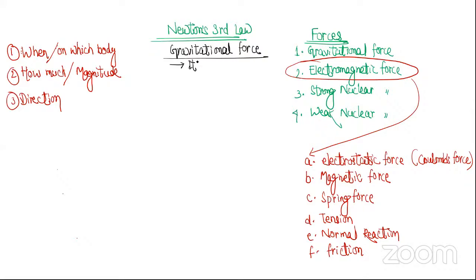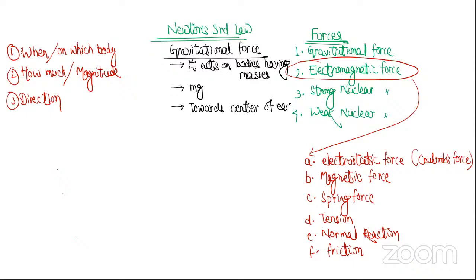It acts on bodies having masses. मास है मतलब ग्रेविटेशन फोर्स लगेगा, मास नहीं है तो नहीं लगेगा. Okay, next. How much? Theoretically speaking, every object is applying gravitational force on a body, but we will consider gravitational force only due to Earth, so its magnitude is mg. Third question: what is the direction? Direction is towards center of Earth. This much we had discussed yesterday.